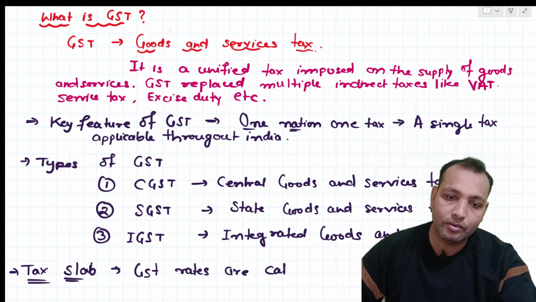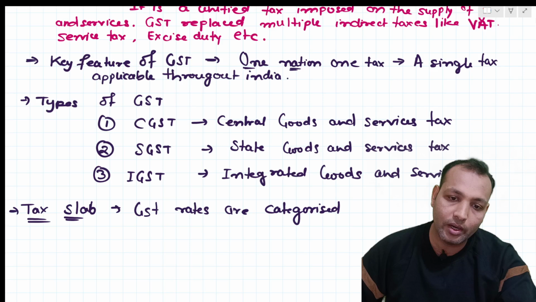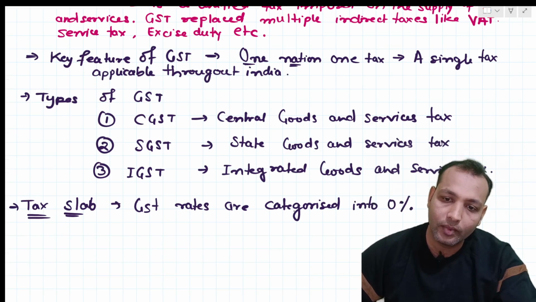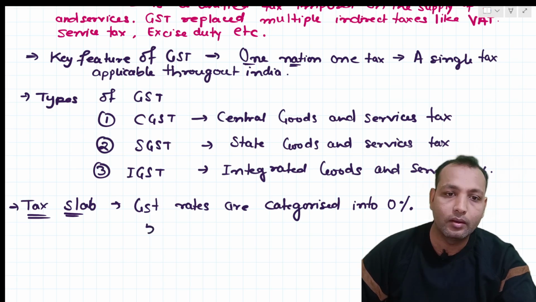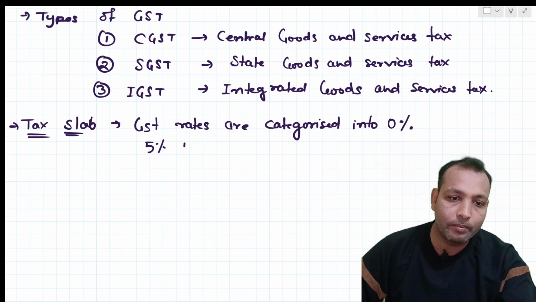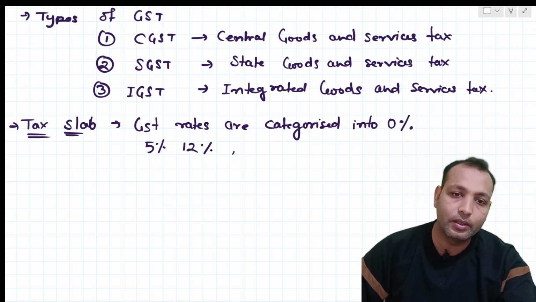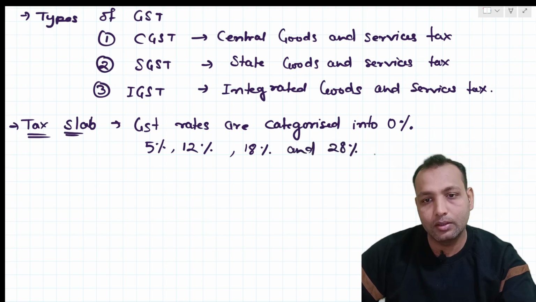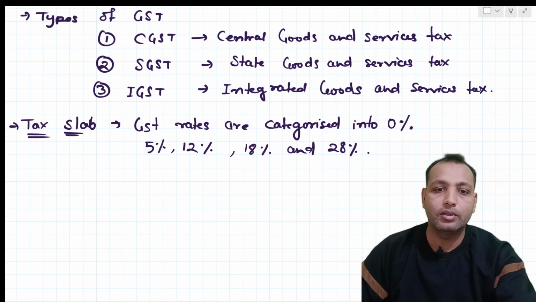We can write that GST rates are categorized into 0 percent, 5 percent, 12 percent, 18 percent and 28 percent. So the maximum GST that can be taken by the government is 28%.